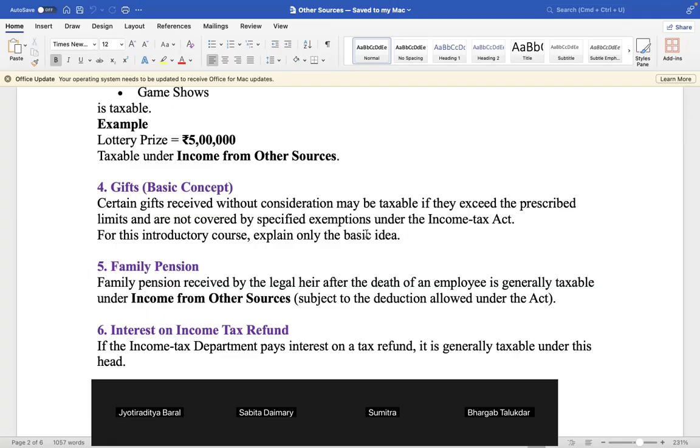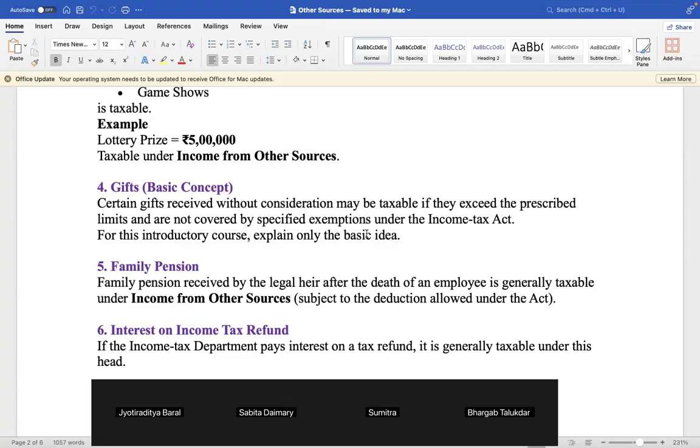Sangeeta, tell me the next item. Interest on income tax refund. If the income tax department pays interest on a tax refund, it is generally taxable under this head.